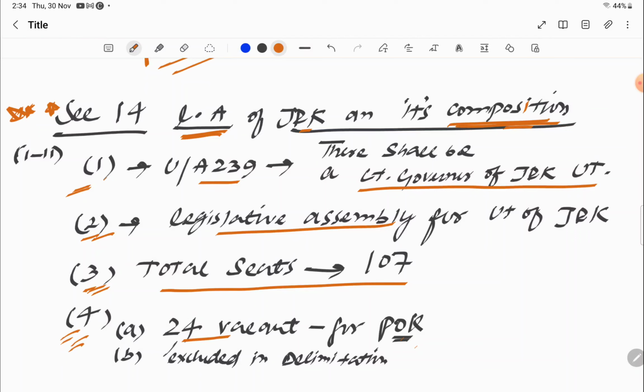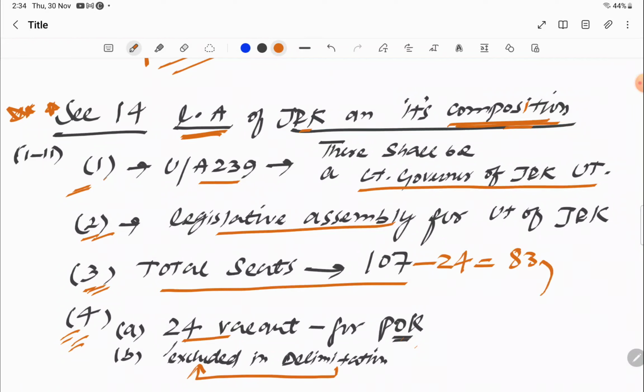purely occupied by Pakistan, sorry. So till then, delimitation commission has to exclude these seats from it. So when we exclude these seats, there will be 83 seats remaining.